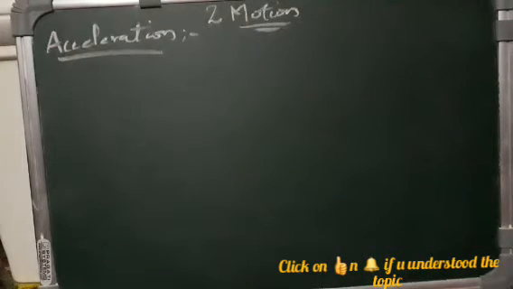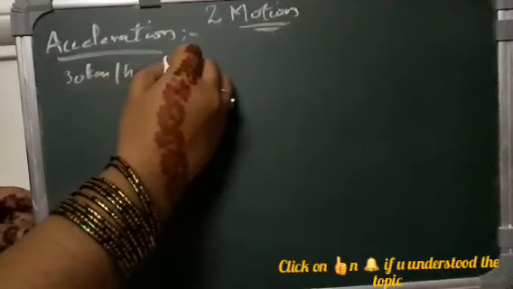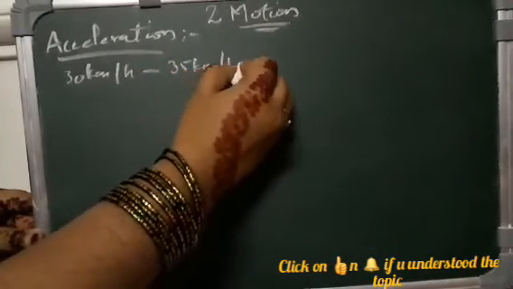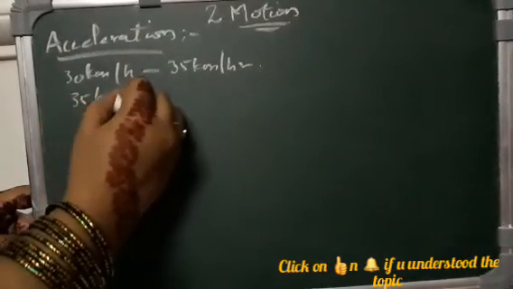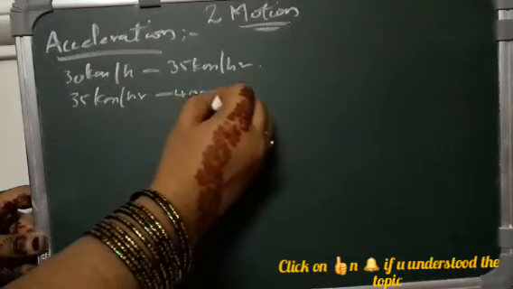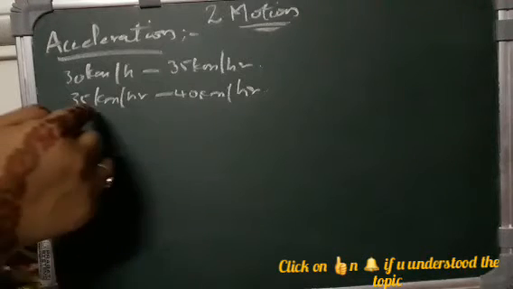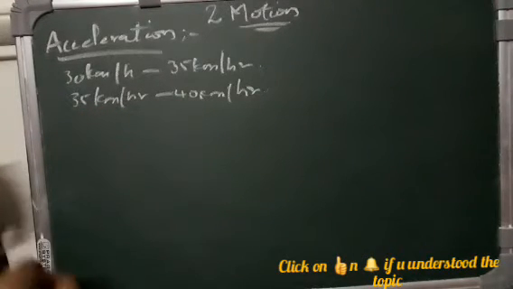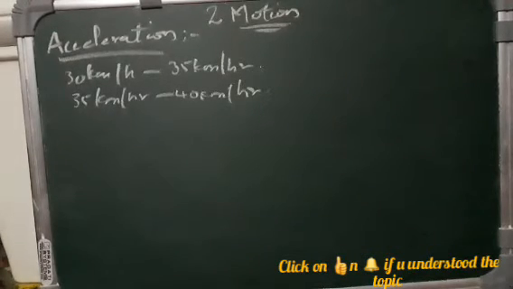Suppose we are driving a car, and we increase the speed from 30 kilometers per hour to 35 kilometers per hour in 1 second. Then again, after 1 second, you go from 35 to 40 kilometers per hour. That means this rate of change in speed, or you can say velocity, of an object is called acceleration. The rate of change of velocity of an object with respect to time is called acceleration.